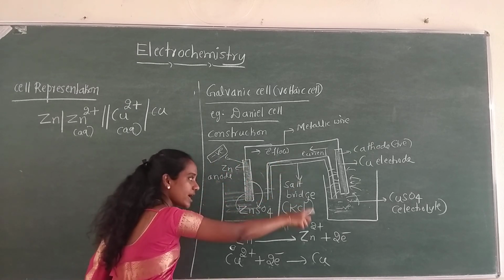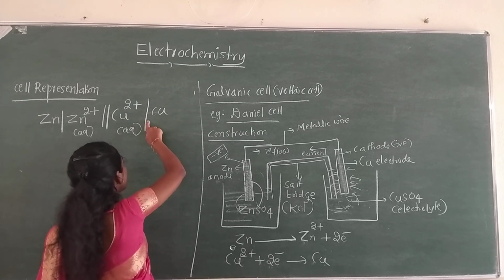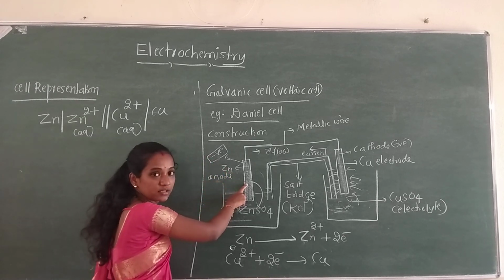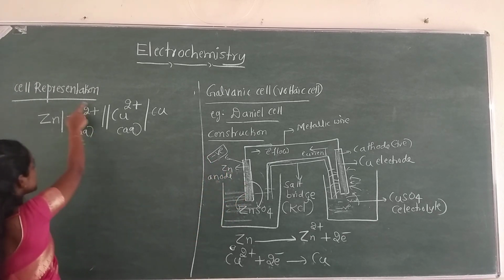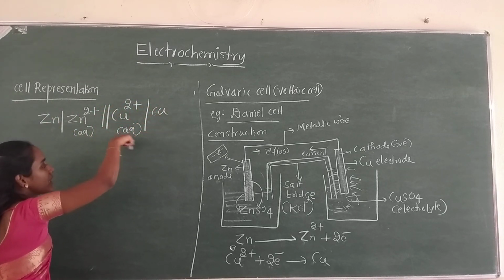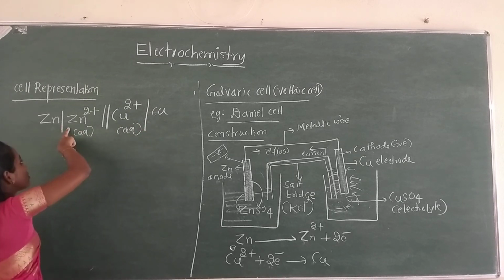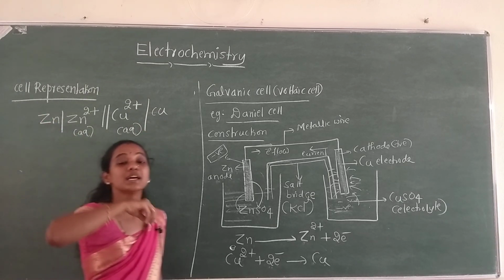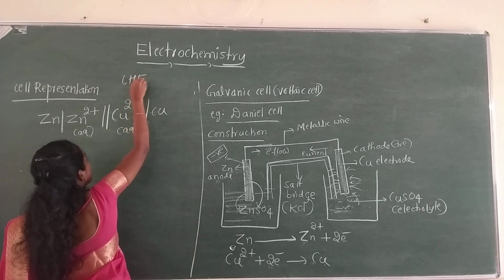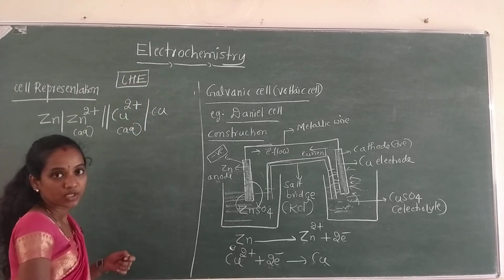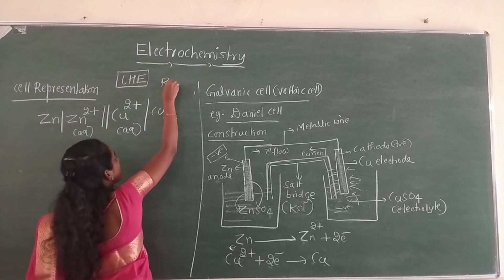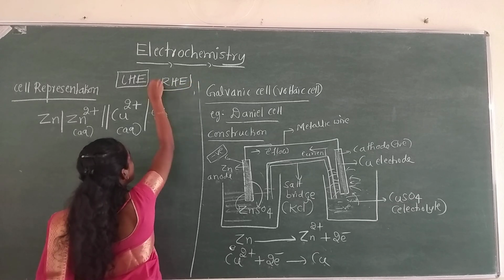Even in the diagram as well as in the symbolic representation of a cell, the negative electrode should be written on the left hand side. I have written the zinc electrode there, and on the right hand side the positive electrode is always written. The electrode present on the left side is known as the left hand electrode, LHE, and the positive electrode written on the right hand side is known as the right hand electrode, RHE.